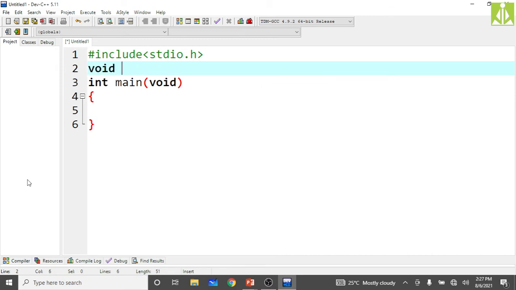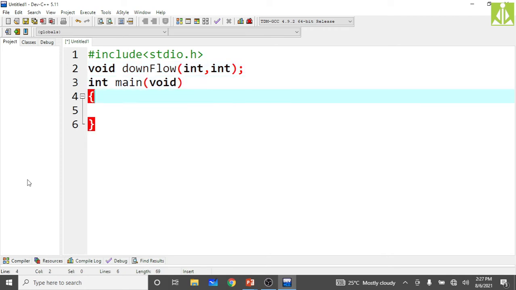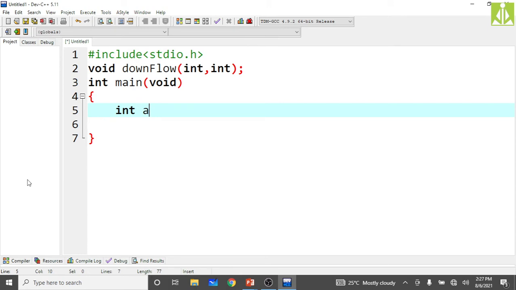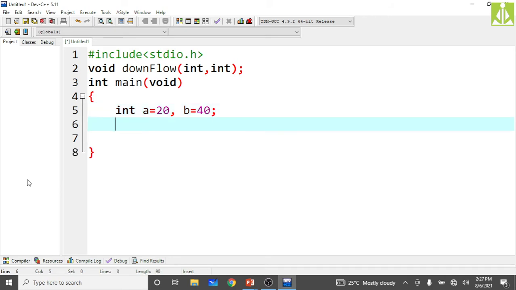The return type must be void, because the called function is not returning anything. So void, and the function name I'm taking is downflow. Downflow is my function name, and to this function I'm going to pass two values of type integer. So here I declare two values, integer a equals 20, comma b equals 40. These two values I'm going to pass to my function.